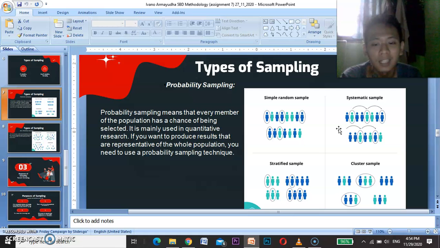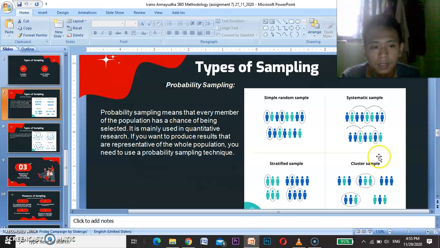Okay. For the third, stratified sample. A stratified sample is also similar to a random sample. The difference is that the researcher divides the population into several strata or levels. After the population is divided into several strata, random sampling is carried out at each stratum or level. The number of samples taken at each level is proportional.